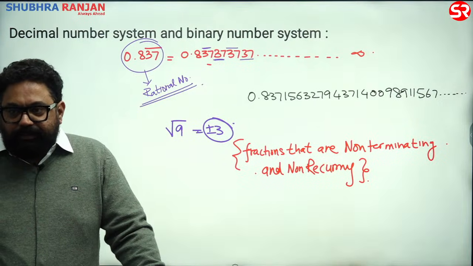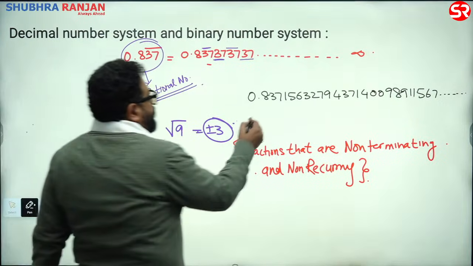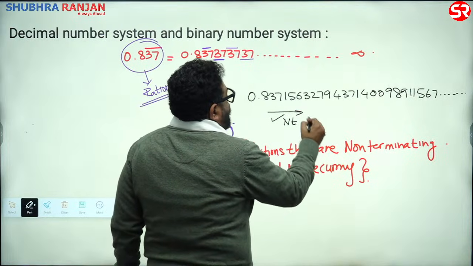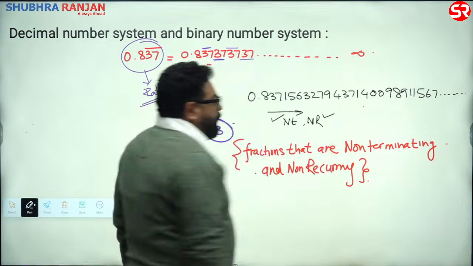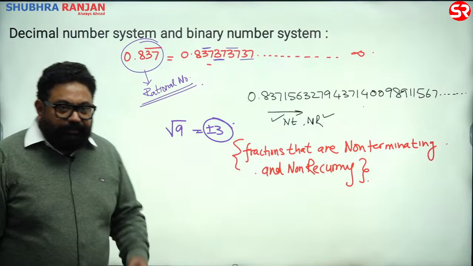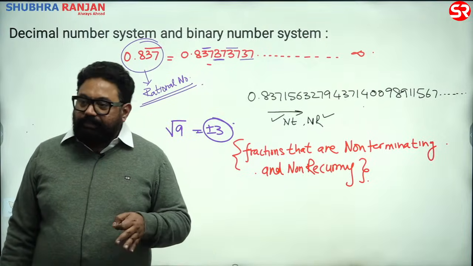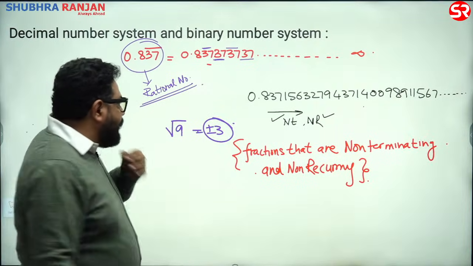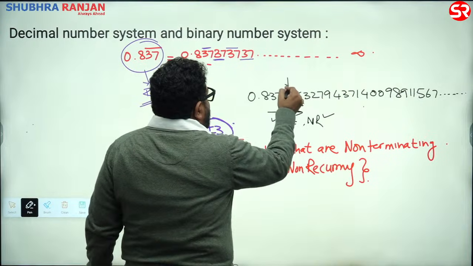Not able to stop, isn't it? What is this? This is, sir, non-terminating. Yes, sir. Non-recurring. Yes, sir. There is no regular pattern of recurrence. And if this kind of number exists, this is called your irrational number.